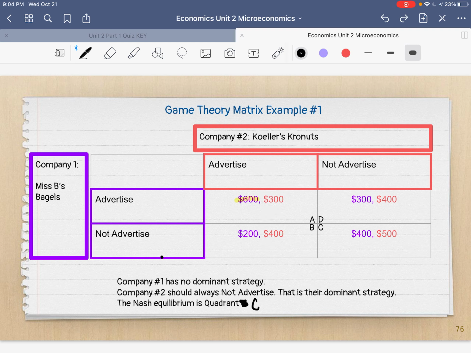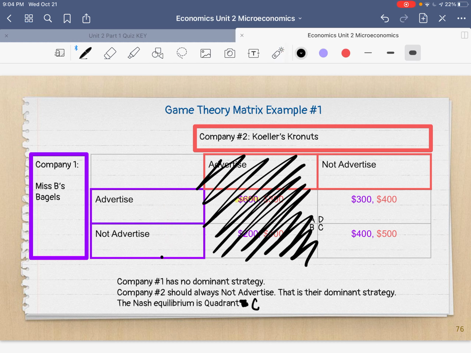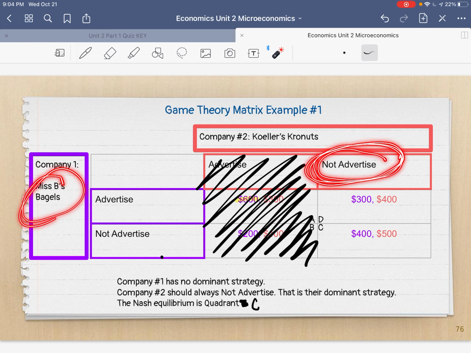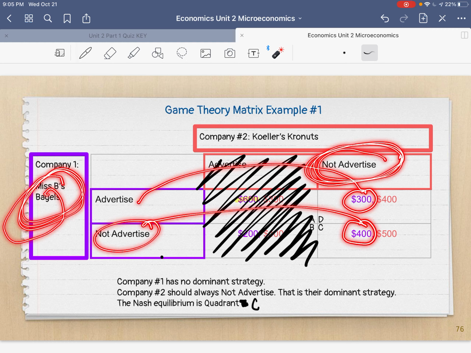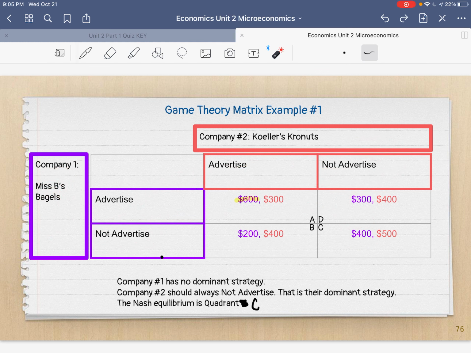So let's pretend that Miss Keller's company decides not to advertise. What should Miss B's company do? So let's just get rid of this one completely. We're not even going to look at it. If Miss Keller's Cronuts decides not to advertise, Miss B's Bagels has to make a decision. Should they advertise and make 300 or not advertise and make 400? Well, I would say they should probably not advertise and make 400. So let's take our highlighter and highlight that one.